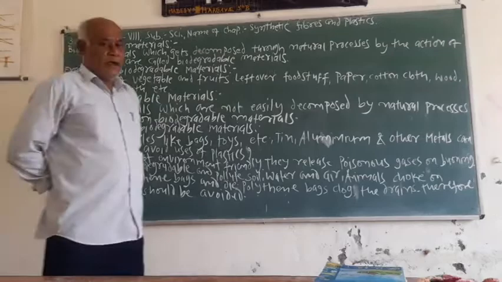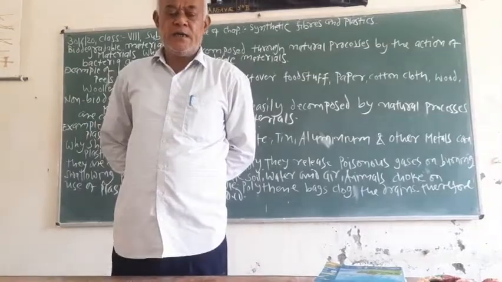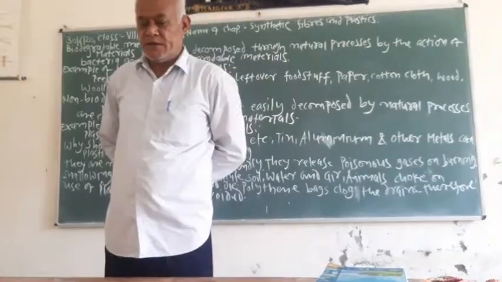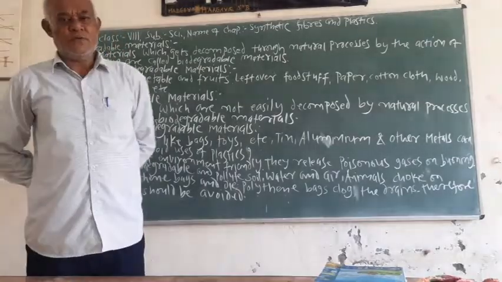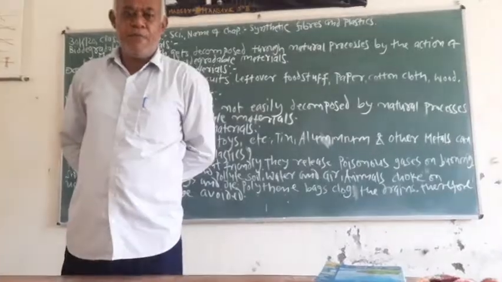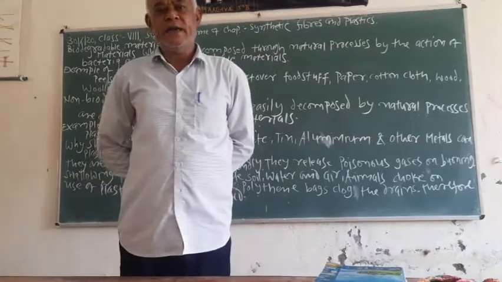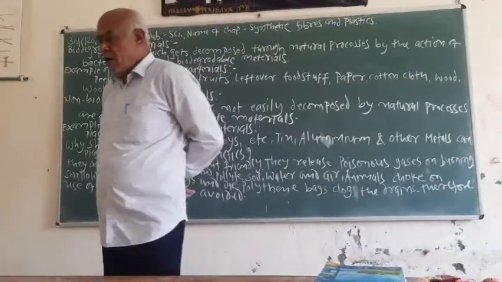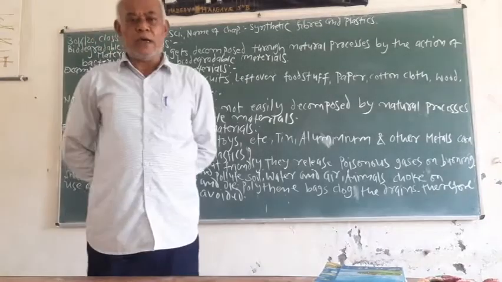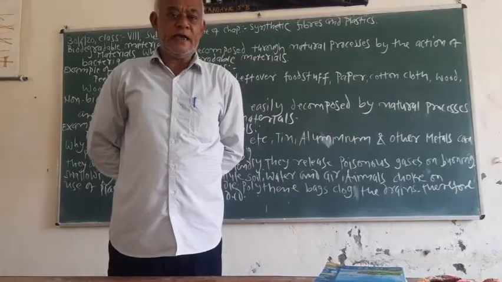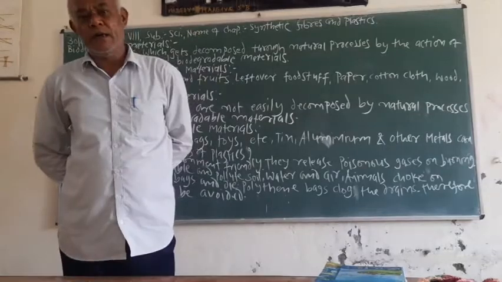We see that in our surroundings, many materials which we use are decomposed easily by natural processes. And also, there are some materials which do not decompose easily, and therefore are not converted into simpler substances by natural processes. So, the materials around us are classified into two categories. These categories are called biodegradable and non-biodegradable.